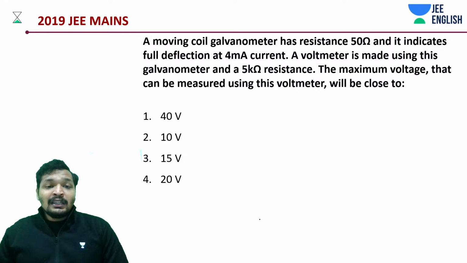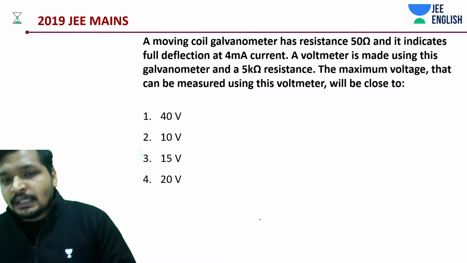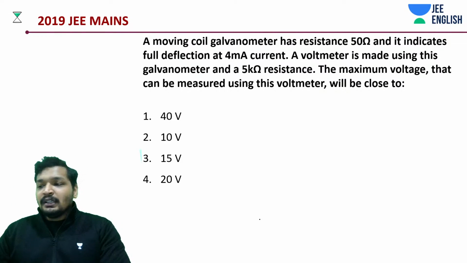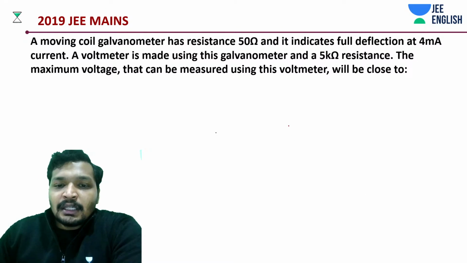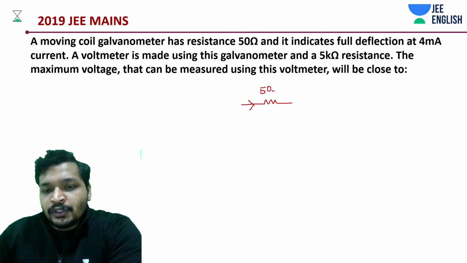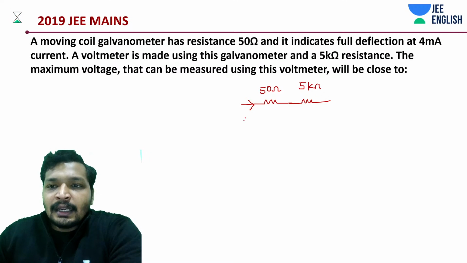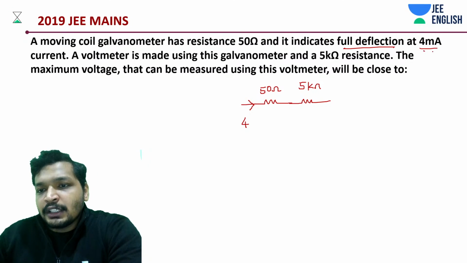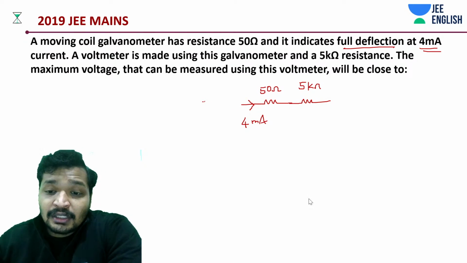But if you're noticing, the values are like 10, 15, 20, 40. Probably in this case you can ignore the resistance of the galvanometer. Simple one line question, that's all it is. So what I'm saying is maximum current. Okay, drawing the circuit, this is the maximum current that this can handle. Anyway, next question, soon we are going to get into the ammeter as well. It indicates a full scale deflection of 4 milliampere. So what can be the maximum potential across them?